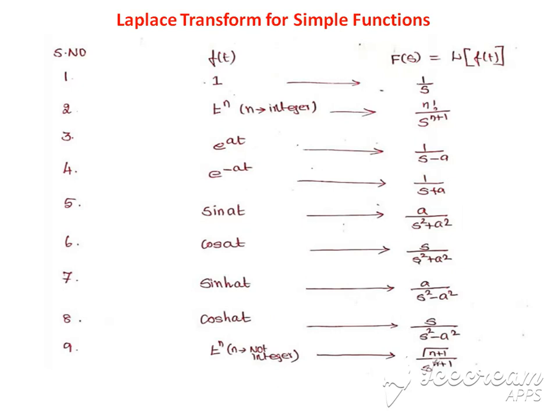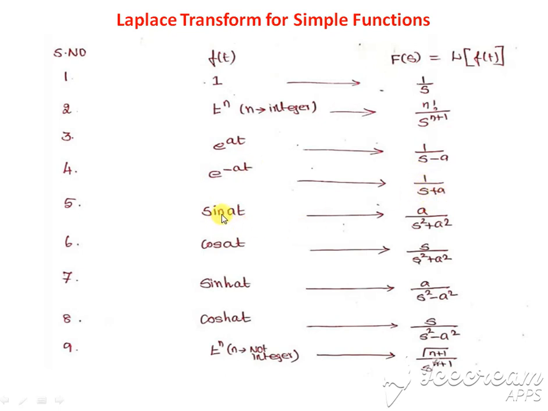Some simple functions' Laplace transforms are given in this slide. Laplace transform of 1 is 1 by s. t power n, when n is an integer, the formula becomes n factorial divided by s power n plus 1. e power at is 1 by s minus a, simply the opposite sign. e power minus at means 1 by s plus a.